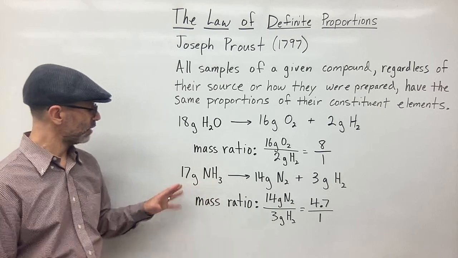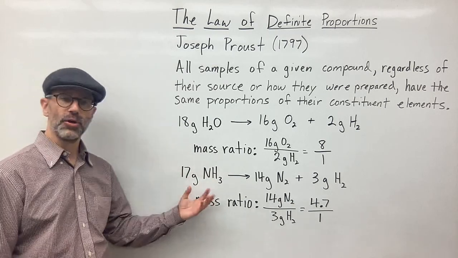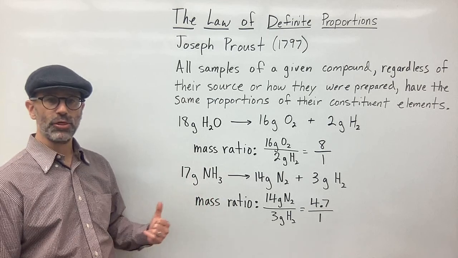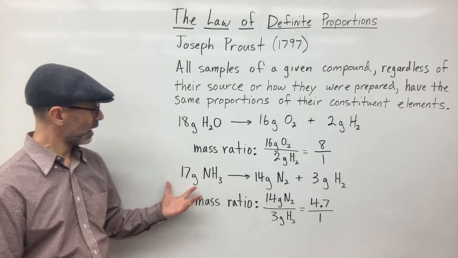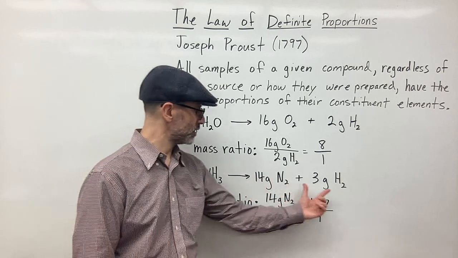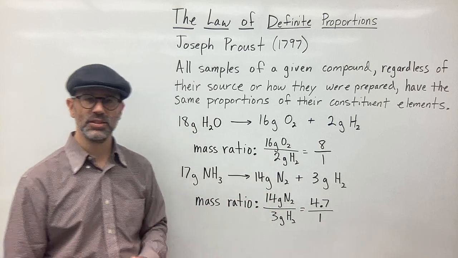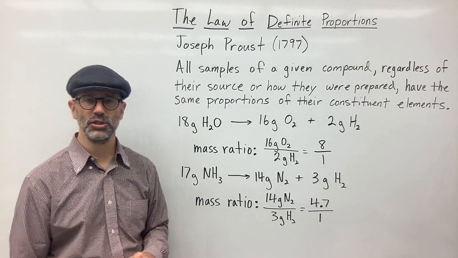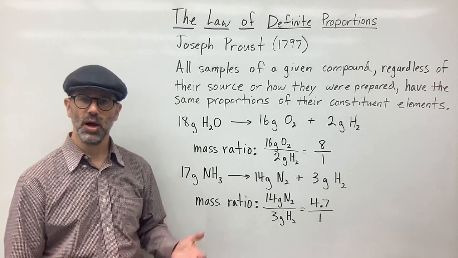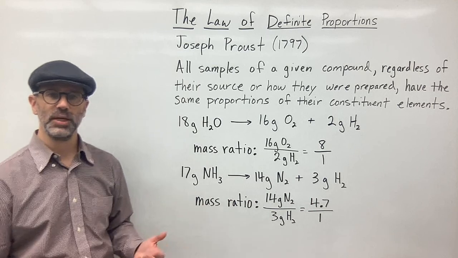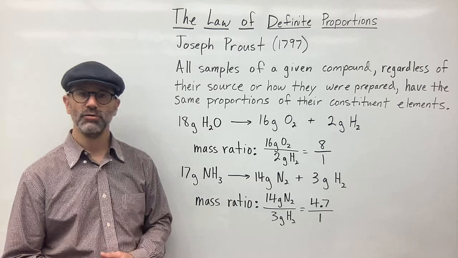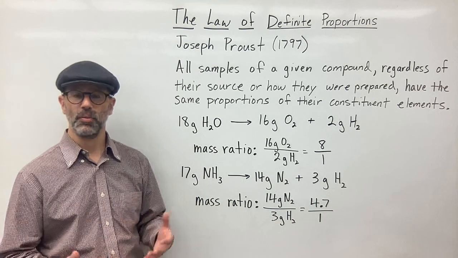So if I have 30 grams of ammonia or 30 tons of ammonia, if I break it down into its elements, the ratio of the masses of those elements will always turn out to be 4.7 to 1. And that, ladies and gentlemen, is the law of definite proportions.